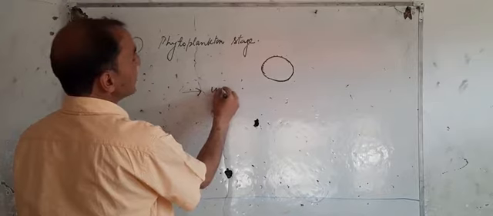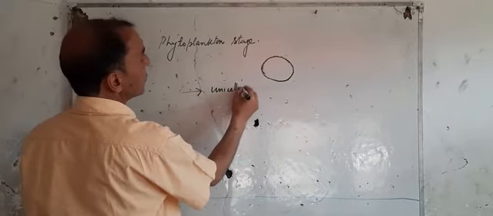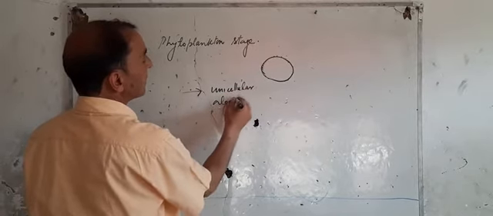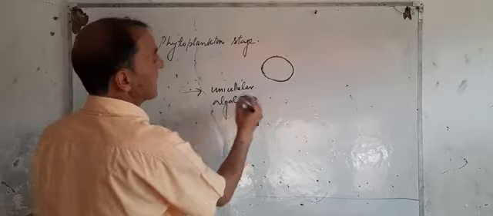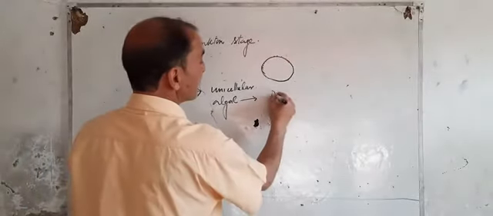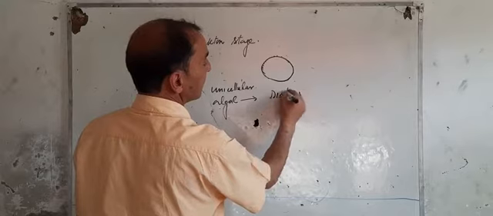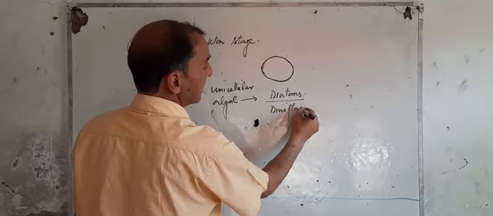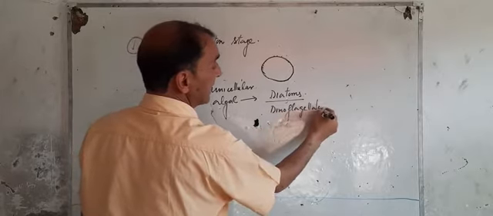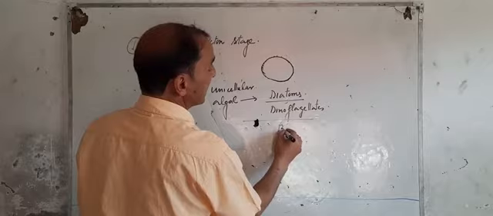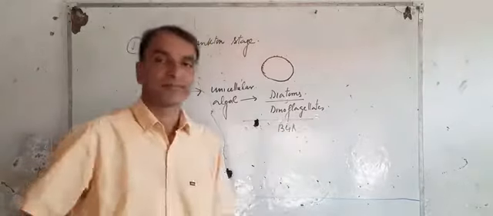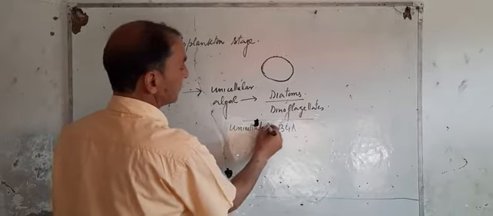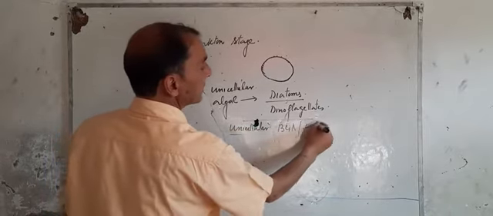These are unicellular algal species such as diatoms, dinoflagellates, and these may be unicellular blue-green algae also, or cyanobacteria.